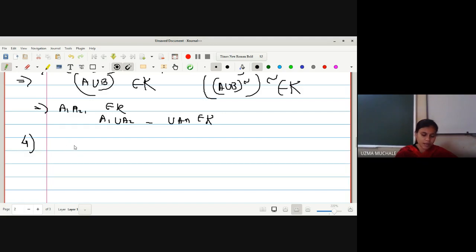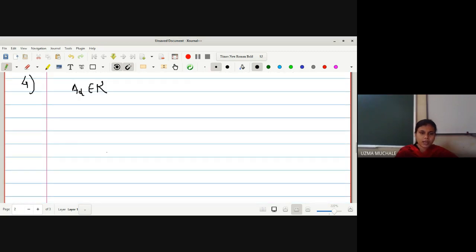What is the fourth property? We have to prove that an arbitrary intersection of closed sets is a closed set. Let us select A alpha from the family K. What is alpha? Alpha belongs to the index set. What is the index set? The index set is nothing but the set of natural numbers, which are countable in number. So here we have first collected A alphas from family K. By definition of K, I can write that A alpha, its complements, are members of tau.